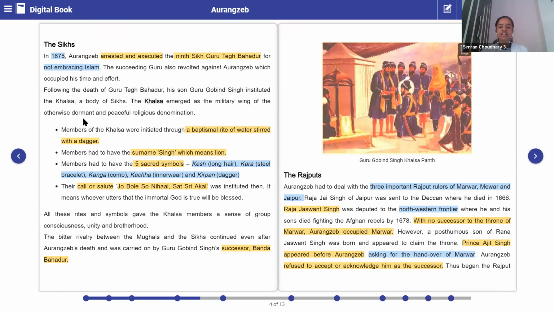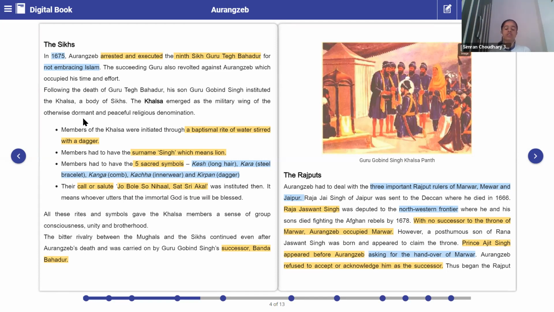Aurangzeb had to deal with three important Rajput rulers: Marwar, Mewar, and Jaipur. Raja Jai Singh of Jaipur was sent to the Deccan, and Jaswant Singh died over there. But what happened to Raja Jaswant Singh? Raja Jaswant Singh was sent to the northwest frontier and he was killed with all his sons, and there was no successor of Marwar. Therefore, Aurangzeb captured it.